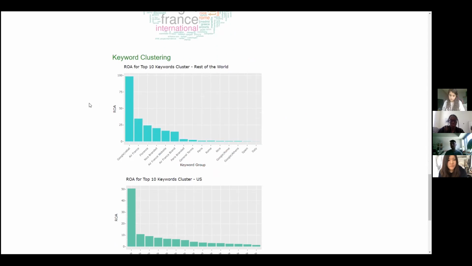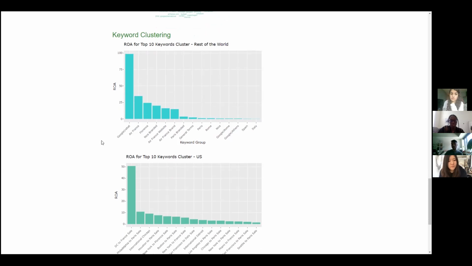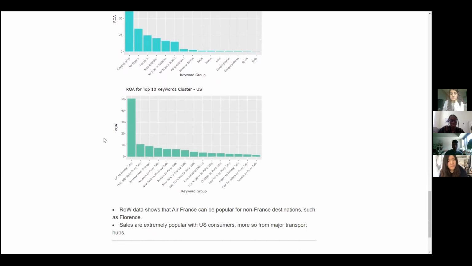In terms of how these keywords cluster, we see that outside of the US, Air France has managed to actually secure some market share for cities that are outside of France. Here we can see this materialized by the interest in Florence, a city in Italy famous for its art and culture. So we should perhaps also think about which cities Air France is very popular with.